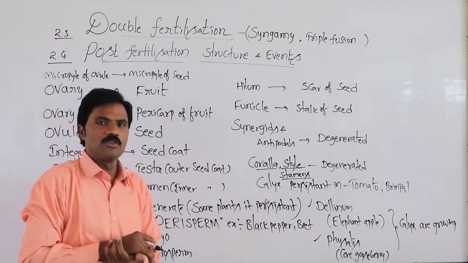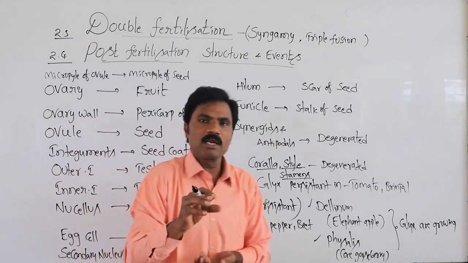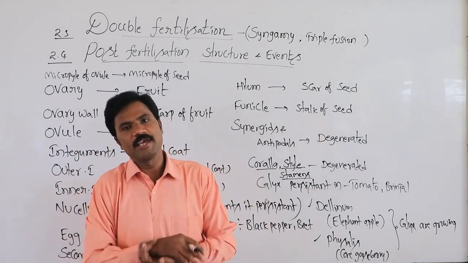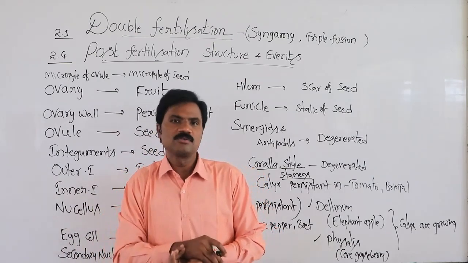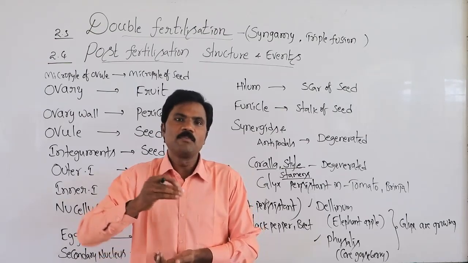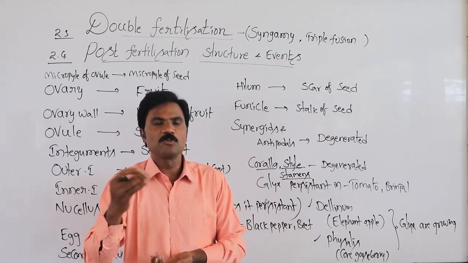Then after fertilization, which development primarily takes place? The secondary nucleus, that is the polar nuclei fusion product, modifies into the primary endospermic nucleus.